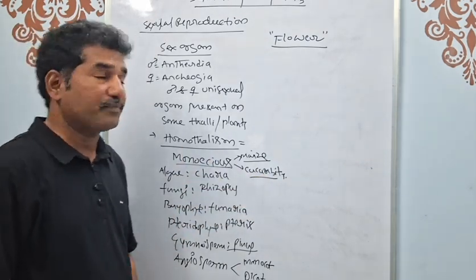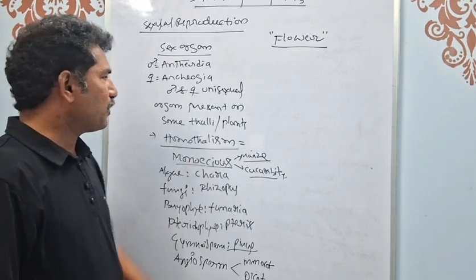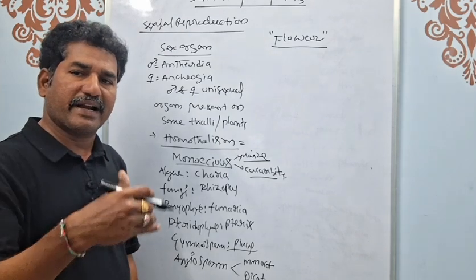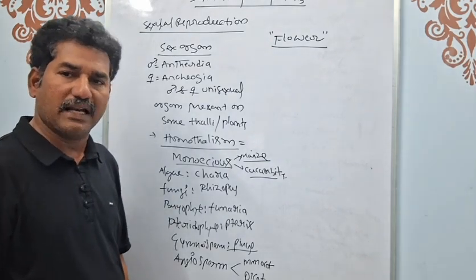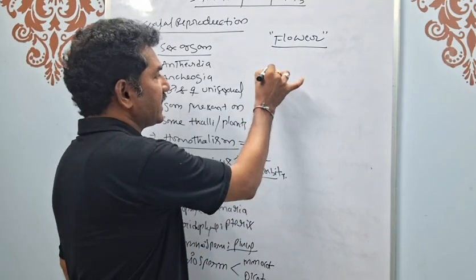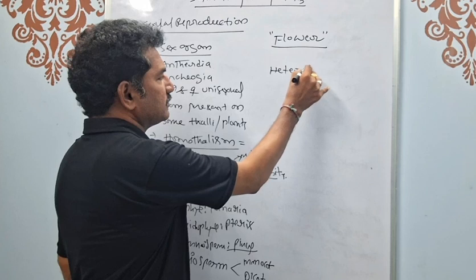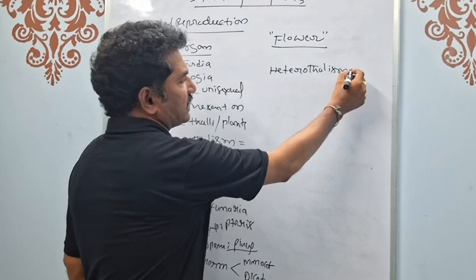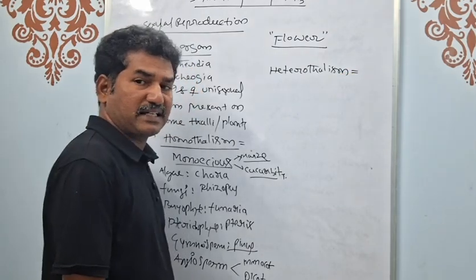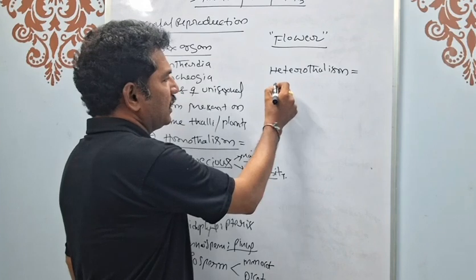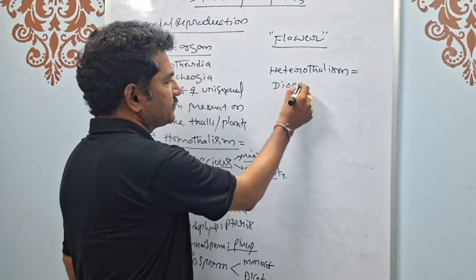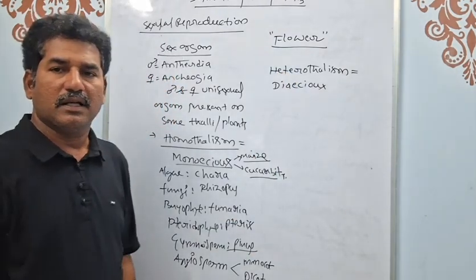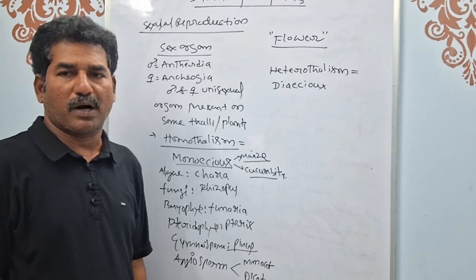In the same manner, when male and female sex organs are present in two different plants or two different thalli, such a condition is called heterothallism. The word heterothallism is used in primitive plants and is equal to the dioecious condition, the term used in higher groups of plants.